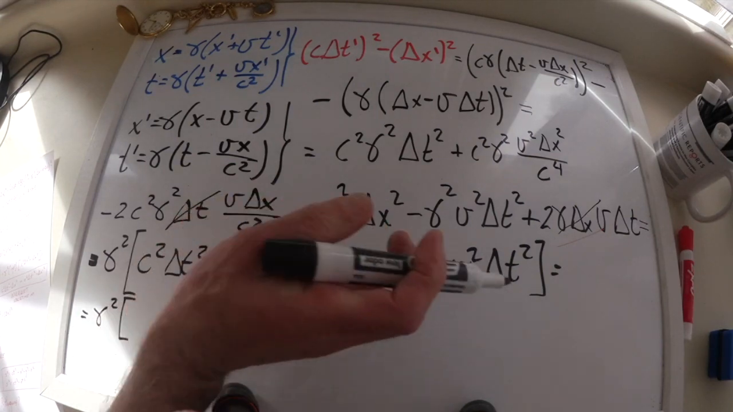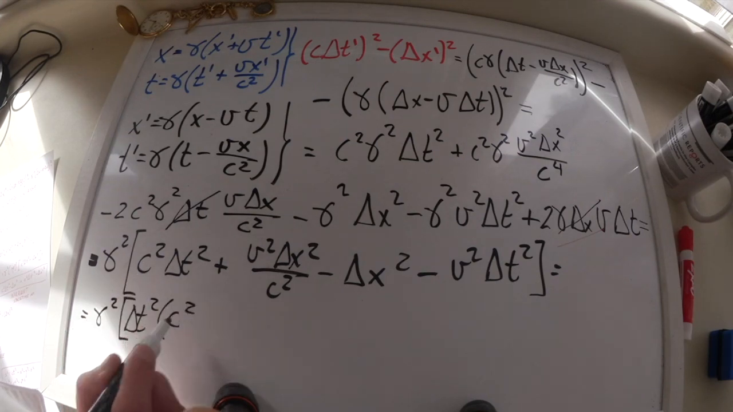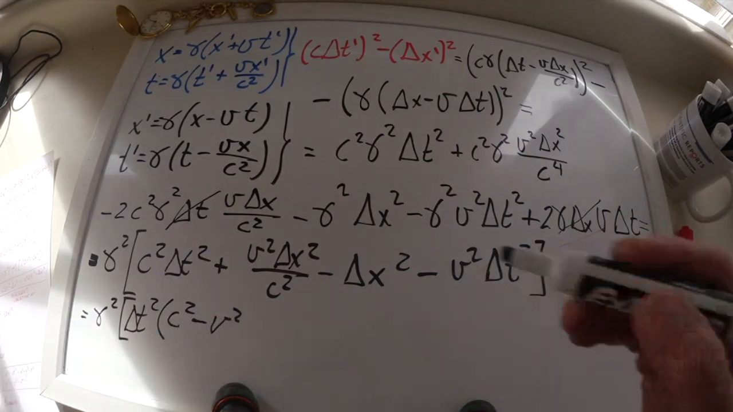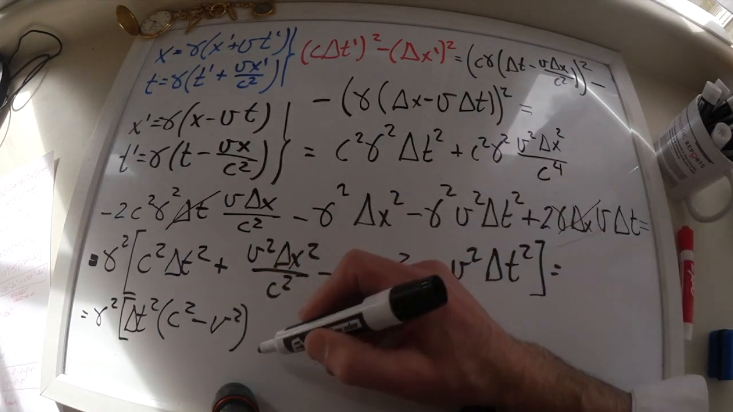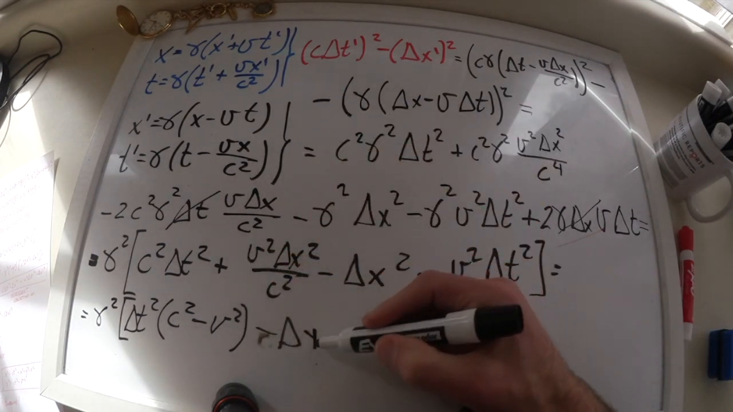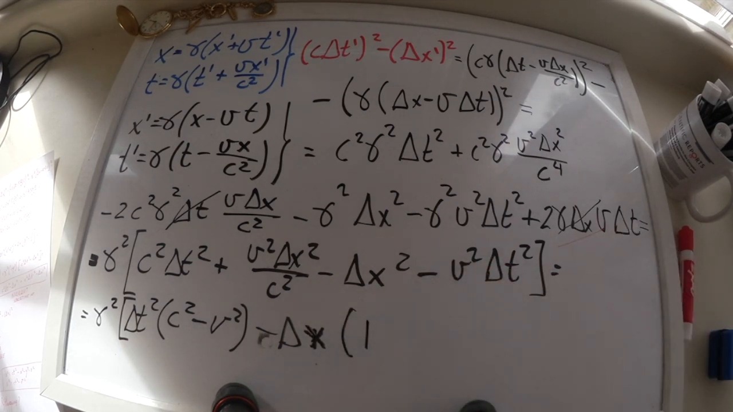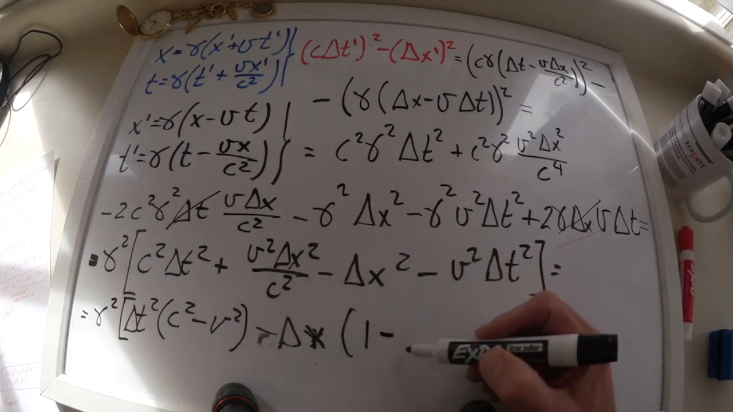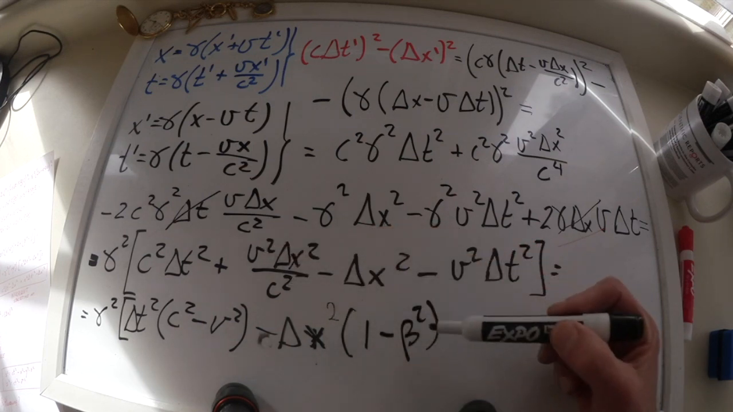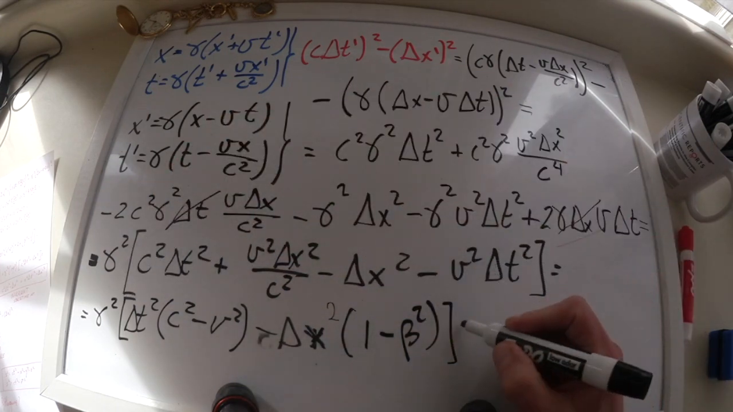I will group delta t and then delta x, so I have delta t squared, parentheses, c squared minus this v squared here, so minus v squared. And now for the delta x, let me write negative delta x squared. I will first put this negative term here, which is 1 minus this beta squared, because the delta x squared is out here, and then v squared over c squared is beta squared.